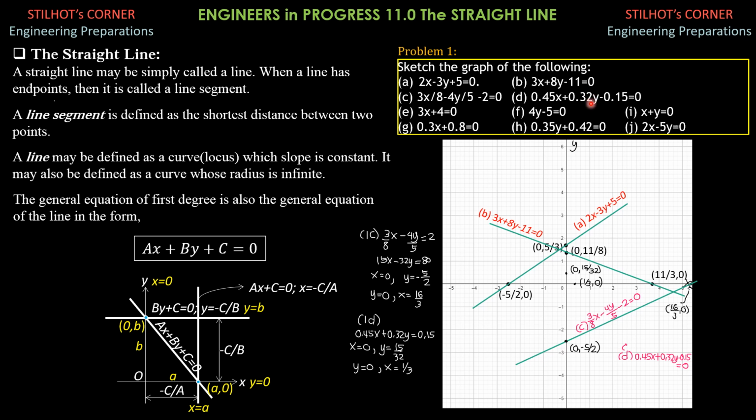Then when y is 0, x is 0.15 over 0.45, that's 1/3, which is here. So that's 1/3, comma 0. We join these 2 points with a straight line, and that's the graph of 1d.